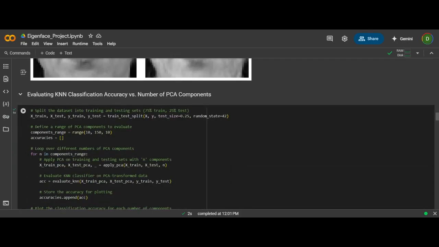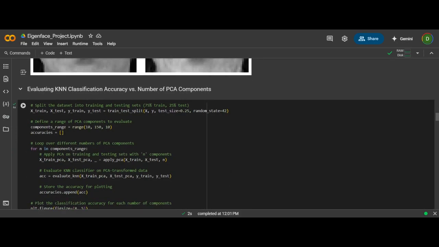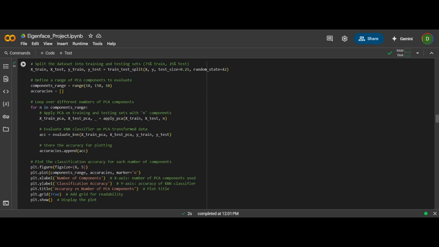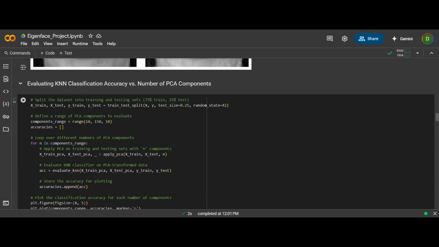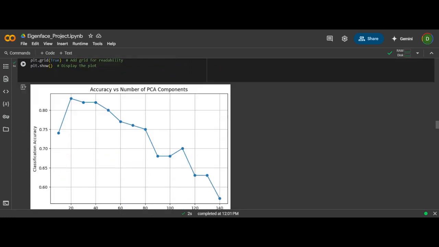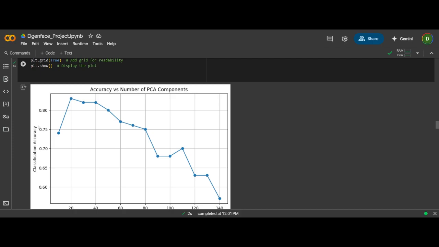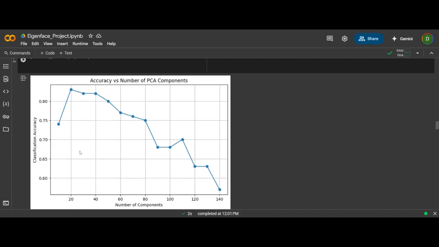Now we evaluate, with the number of principal components, the classification accuracy. We have split our data into 75% training and 25% testing, so that the recognition logic is evaluated fairly. In this plot, on the x-axis we have considered the number of components, and on the y-axis the classification accuracy.